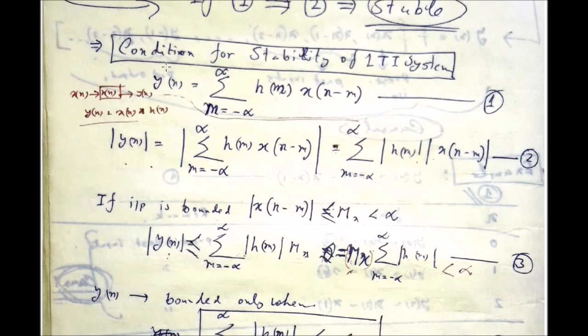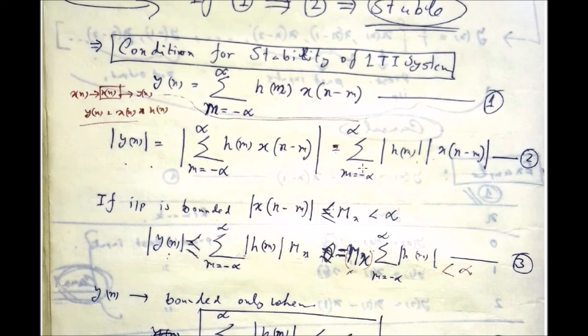Now take the modulus of both sides of equation number 1. The modulus of y[n] is the modulus of this whole summation, and you know that the summation operation can be taken inside because it is just the summation index.